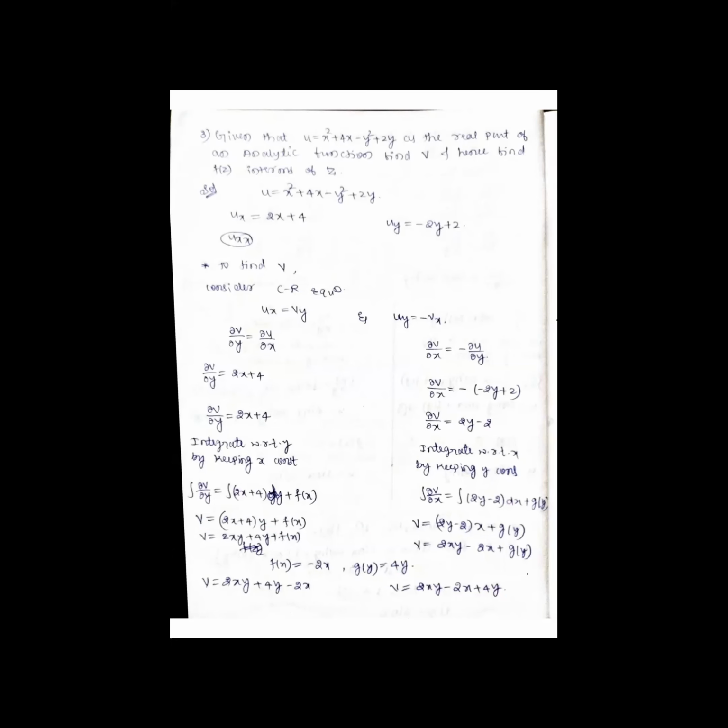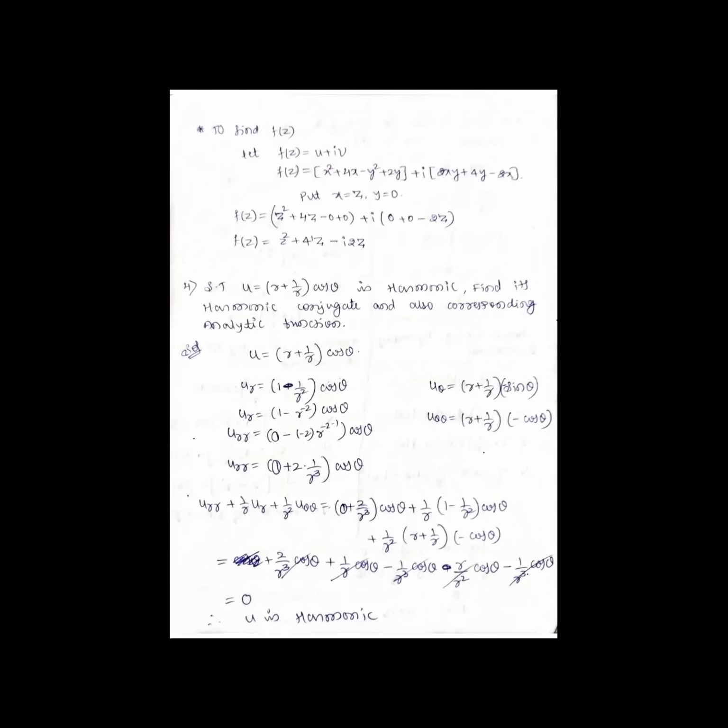So next, I'll find f of z, that is u plus iv. So what is u substitute? What is v substitute? So put x equal to z and y equal to 0.